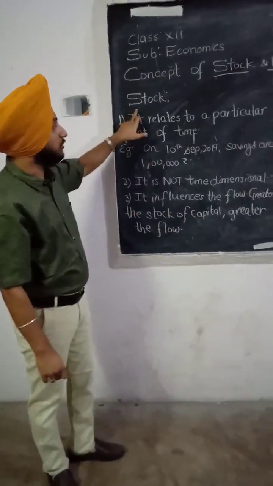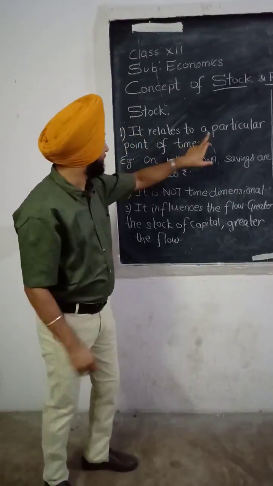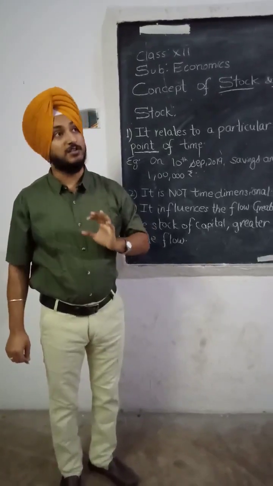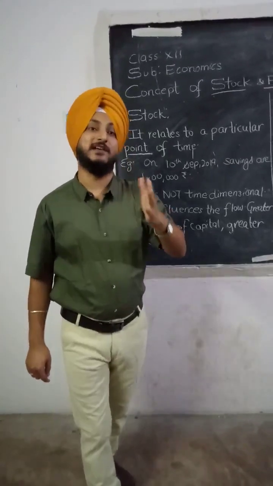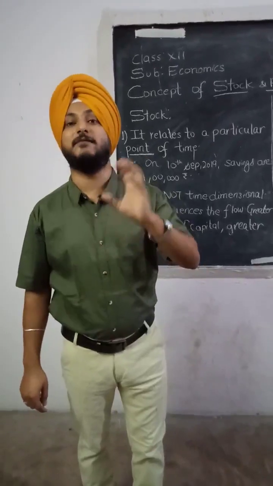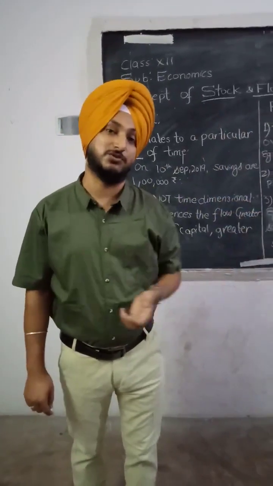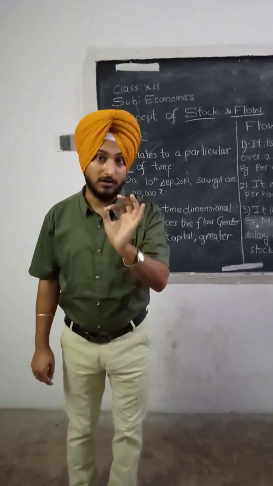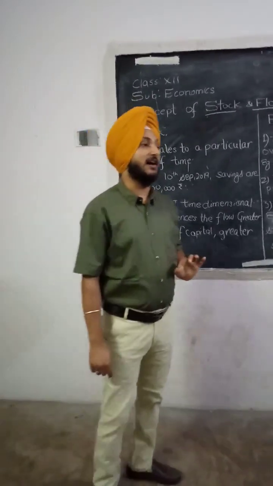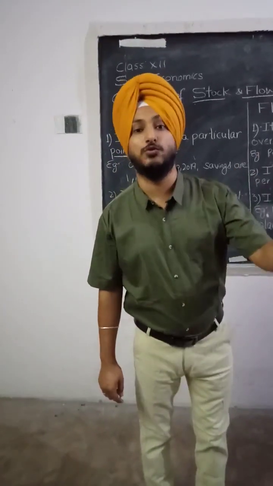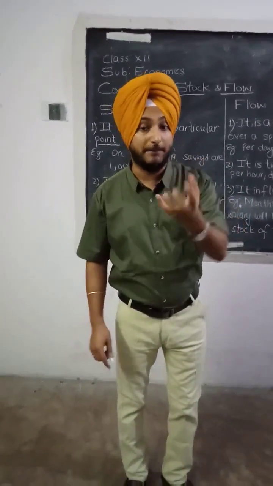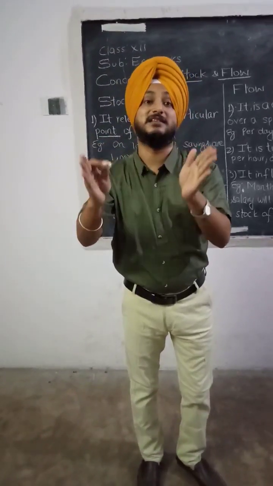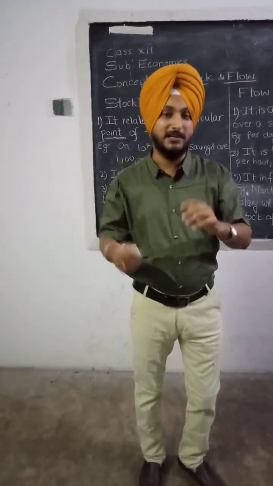Basically, stock is related to a particular point of time. For example, I say that in the session 2017-18 there were 50 students in plus 2 class. So it is referring to stock. For example, I say that there are 500 mobile phones in a showroom. So I am talking about stock, a particular point of time, that at this particular point of time how much stock we have. Okay, easy to understand.